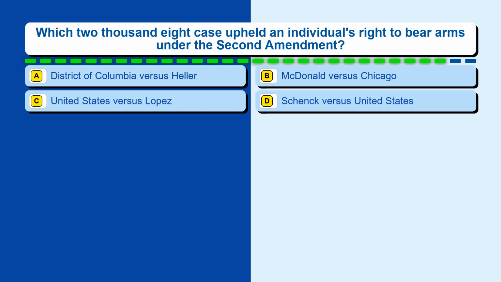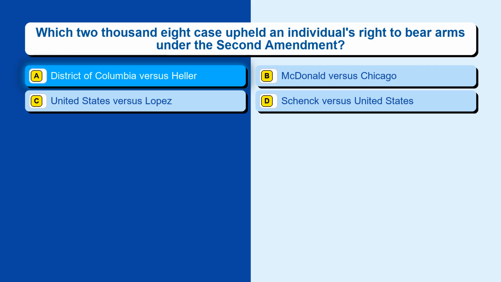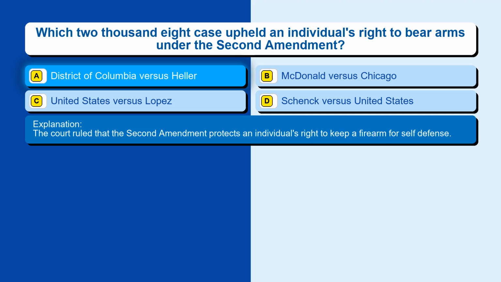Question 149. Which 2008 case upheld an individual's right to bear arms under the Second Amendment? Option A, District of Columbia v. Heller. Option B, McDonald v. Chicago. Option C, United States v. Lopez. Option D, Schenck v. United States. The correct answer is option A, District of Columbia v. Heller. The court ruled that the Second Amendment protects an individual's right to keep a firearm for self-defense.